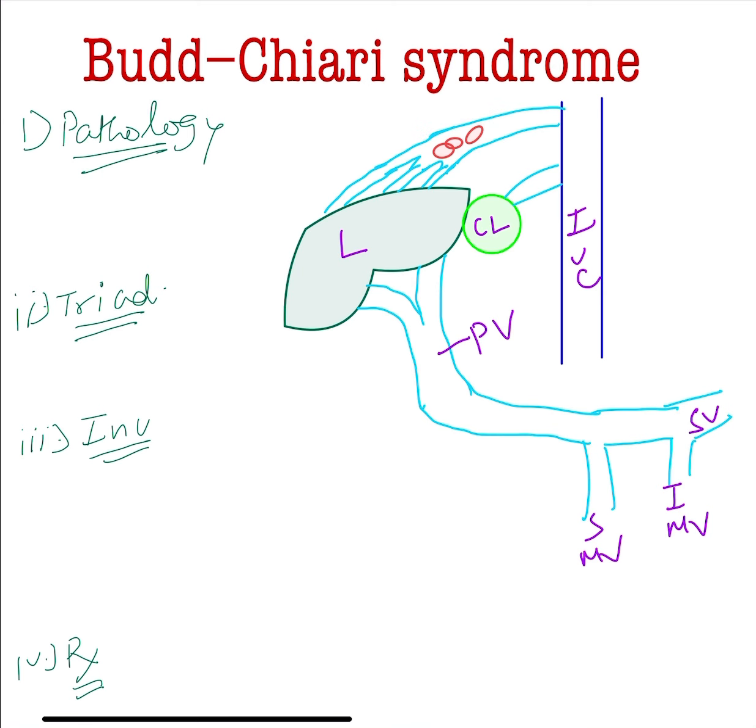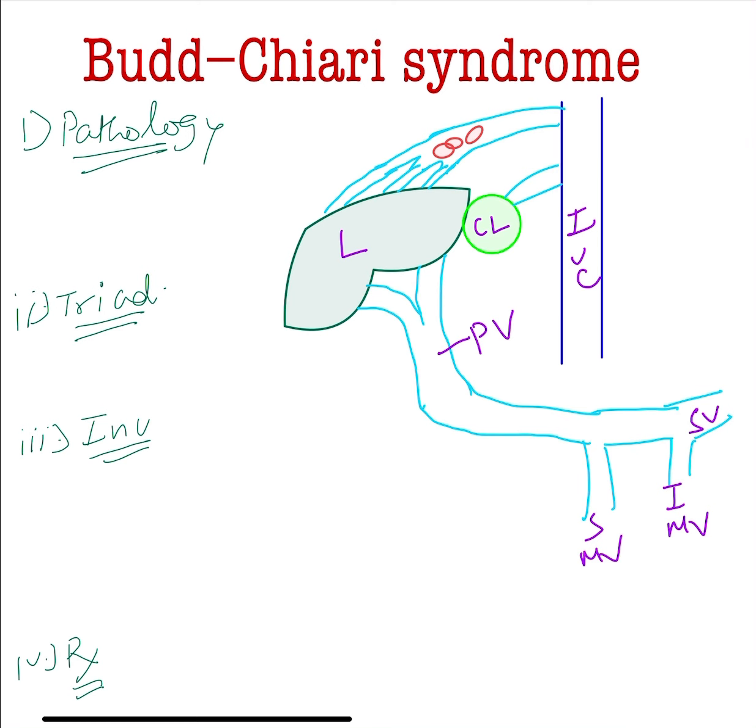But the liver is normal. Remember, the liver is normal. In this part there is a hypercoagulable state or thrombosis, so it will lead to an increase in portal pressure. Budd-Chiari syndrome is the most common cause of post hepatic portal hypertension, mainly in the West. In India, it is usually IVC webs, or in other Asian countries.